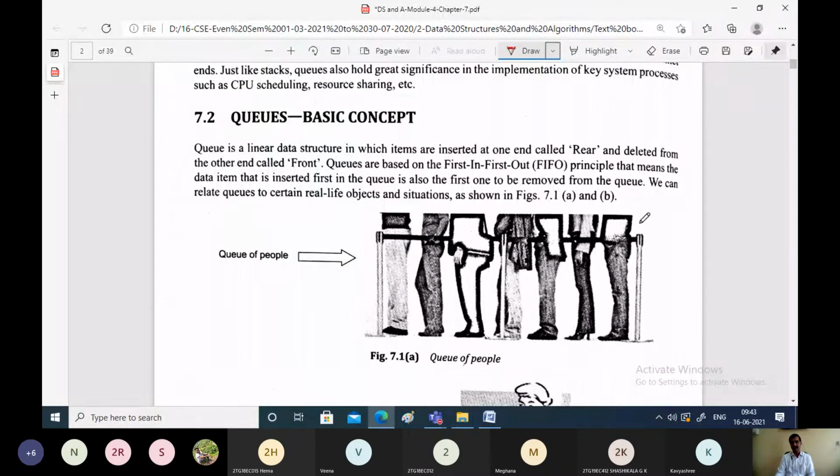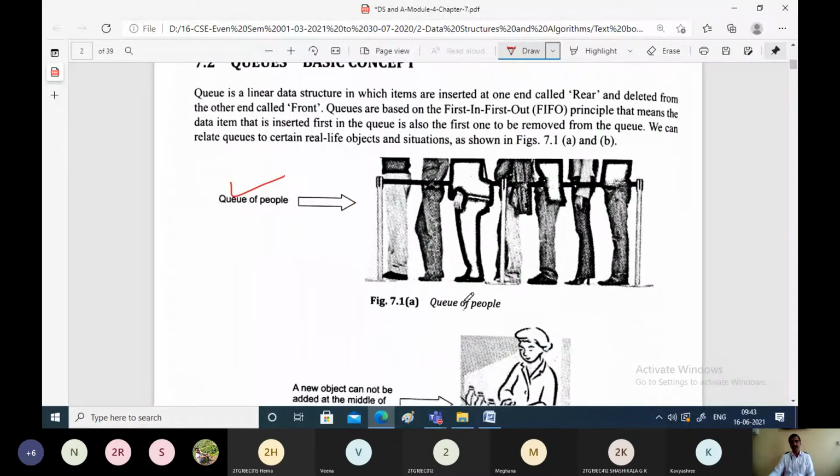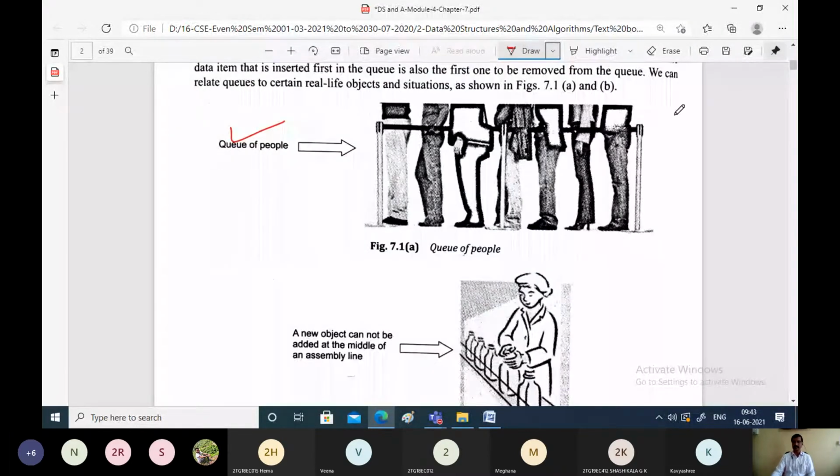If you look at this diagram, we will be seeing such queues in our day-to-day life. This is just a queue of people. A set of people are standing in a queue, and this queue has two different ends. This is called the rear end or back end.